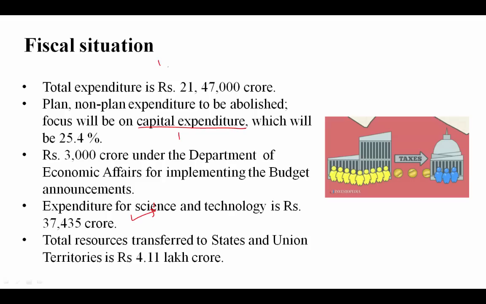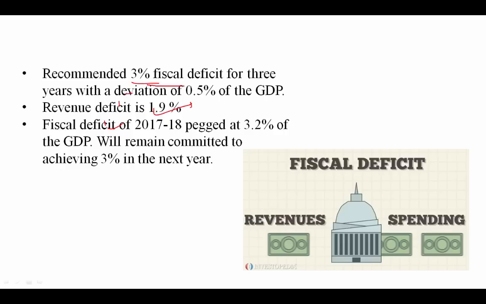Okay, so these are the few things from the fiscal situation. Firstly, you need to remember the total expenditure of the government. Second, capital expenditure, that is 25.4%. Third, 3% fiscal deficit for 3 years with a deviation of 0.5% of the GDP. What is the meaning of fiscal deficit? Total expenditure minus total revenue. Revenue deficit is 1.9% and the fiscal deficit of 17-18 is 3.2% of the GDP, and it remains committed to achieving 3% next year. So these few things are very, very important for your exam.